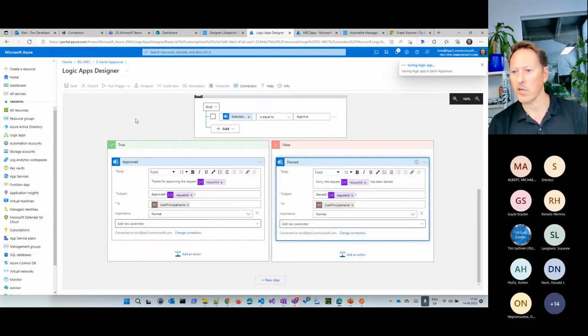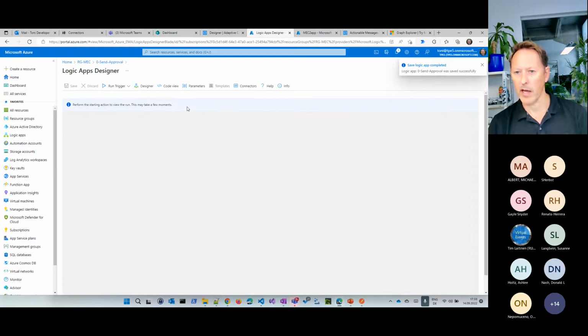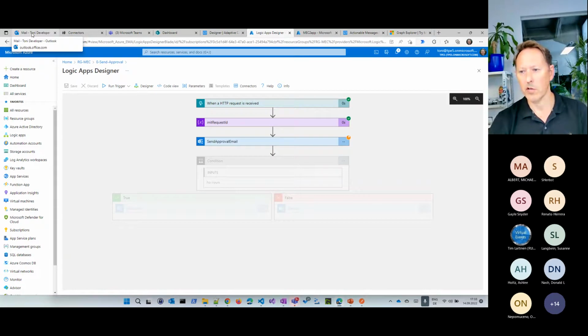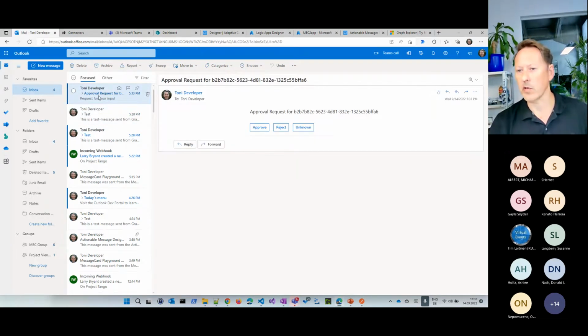Okay, let's save this and simply run this very simple actionable message. And when this flow here runs, which I now started manually, you will see I got an email here. In the first tab here, there's a notification. I'm currently here at the send approval email. So let's go here and see how this out-of-the-box approval looks like. And this is what you get here. I have a subject, I have a content approval request for a specific ticket or whatever it is, and I can say I approve it.